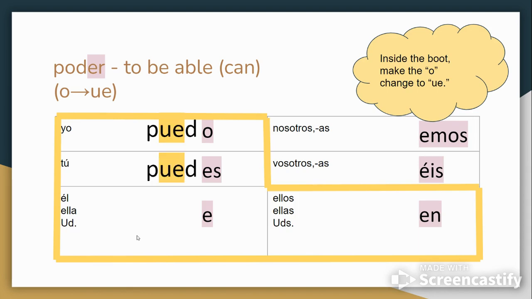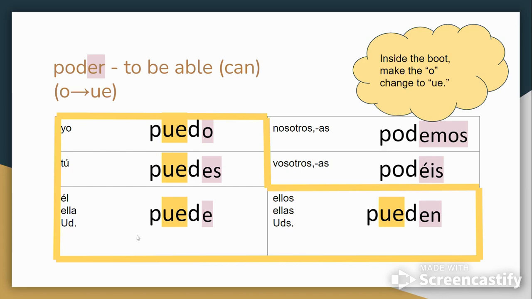You might remember a song from last year. Puedes ir de pesca conmigo, contigo, conmigo. No, I think I got that wrong. It's okay. Puedo, puedes, puede. Outside the boot, we're going to go back to pod, podemos, podéis. And then back inside the boot, we're going to have the O change to UE, pueden.